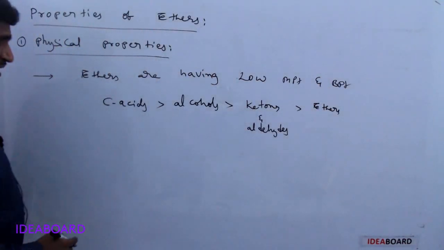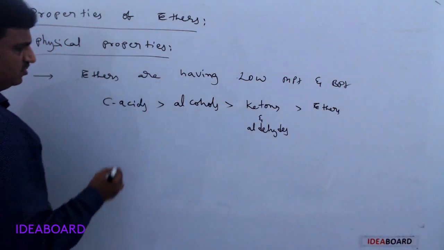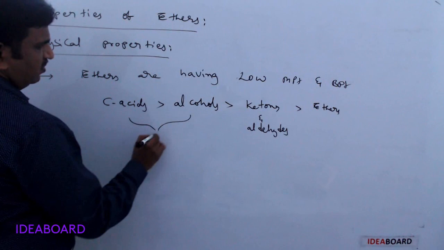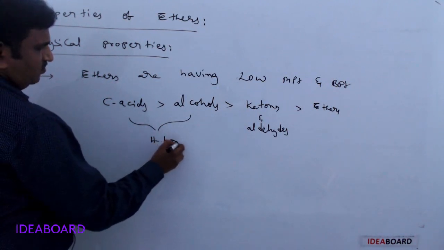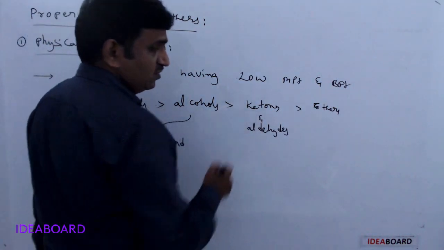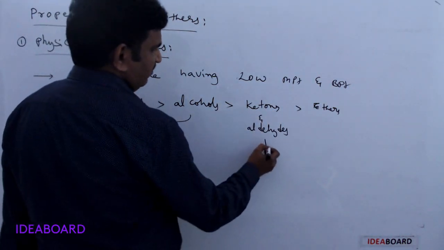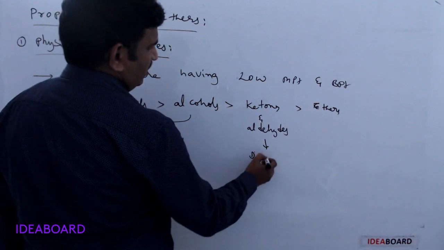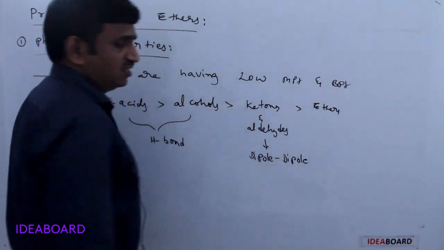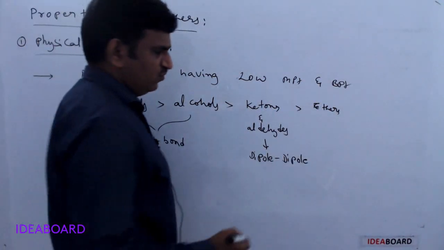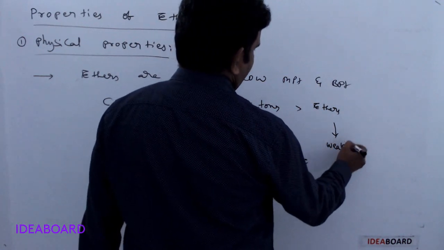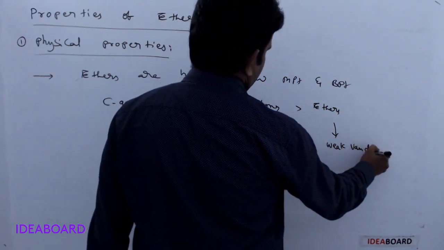Why do ethers have very low melting and boiling points? Carboxylic acids and alcohols have strong hydrogen bonds. But ketones and aldehydes have dipole attractive forces, whereas ethers have only weak van der Waals attractive forces.